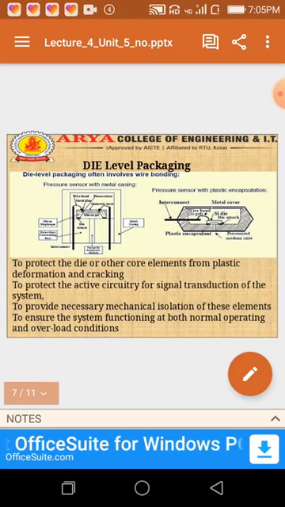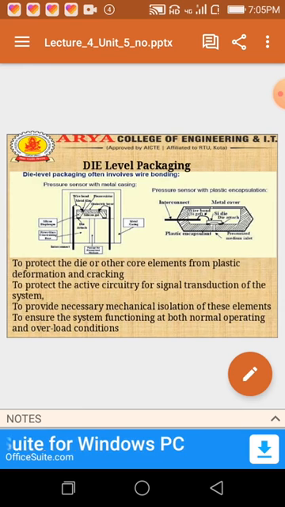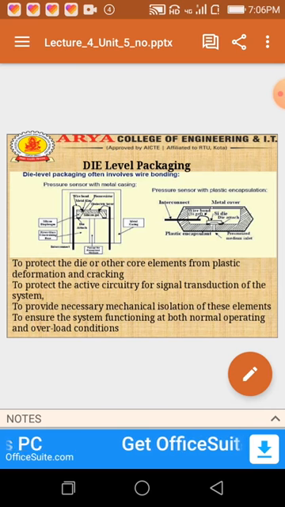Die level packaging is used to protect the die or other core elements from plastic deformation and cracking, to protect the active circuitry for signal transduction of the system, to provide necessary mechanical isolation of these elements to ensure the system functioning at both normal operating and overload conditions.